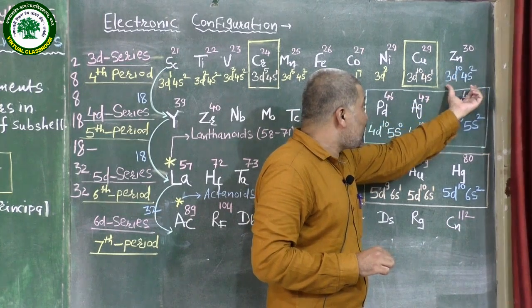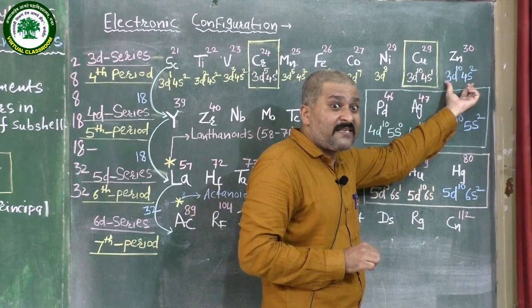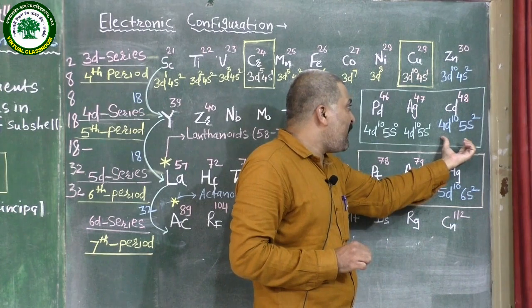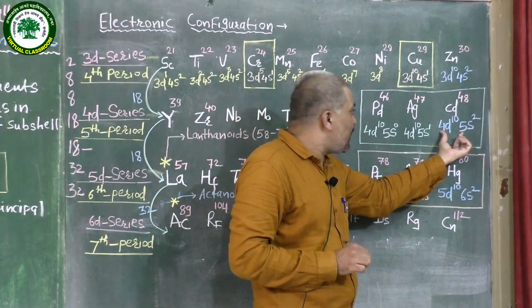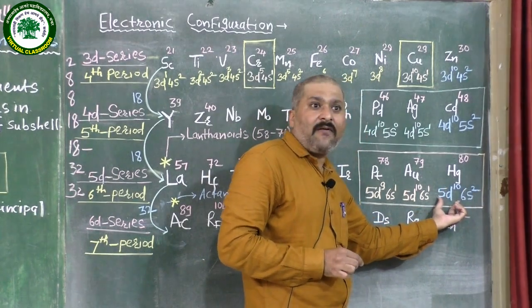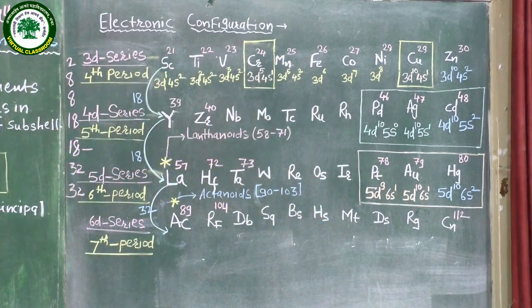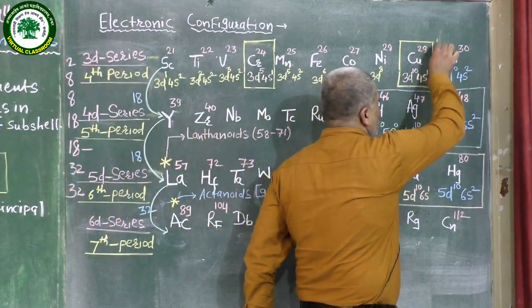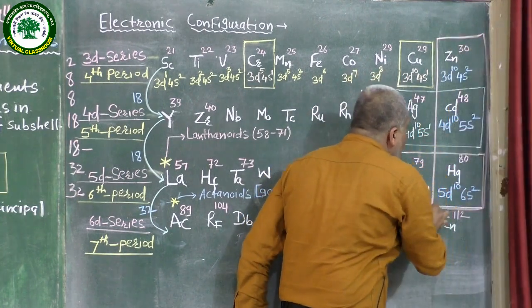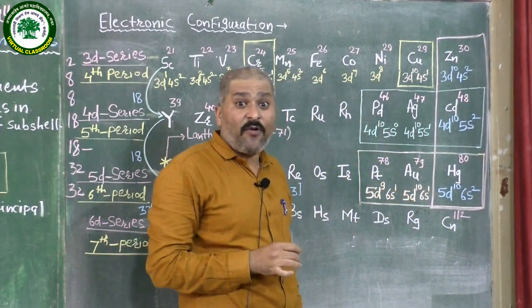The electronic configuration of zinc, having atomic number 30, is 3d10 4s2, meaning the 3d orbital is completely filled. Again in cadmium the 4d orbital is completely filled, that is 4d10, and lastly in mercury the 5d orbital is 5d10, meaning the 5d orbital is also completely filled. Therefore, zinc, cadmium and mercury are not considered as D block elements.